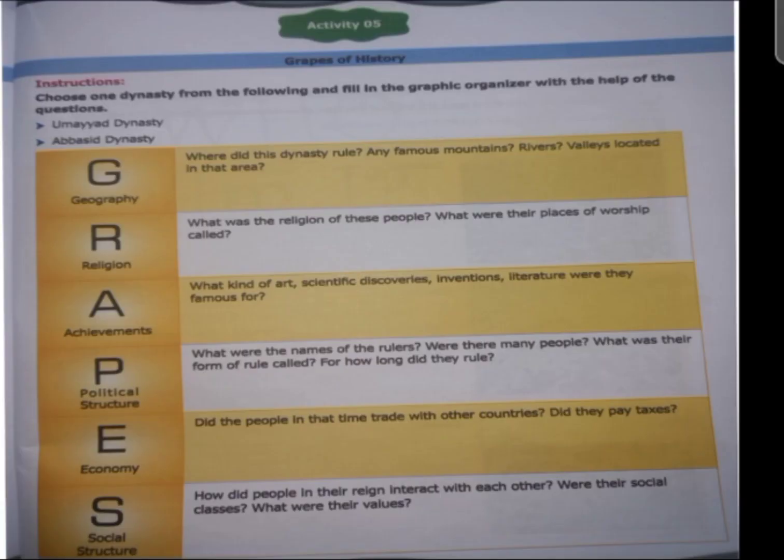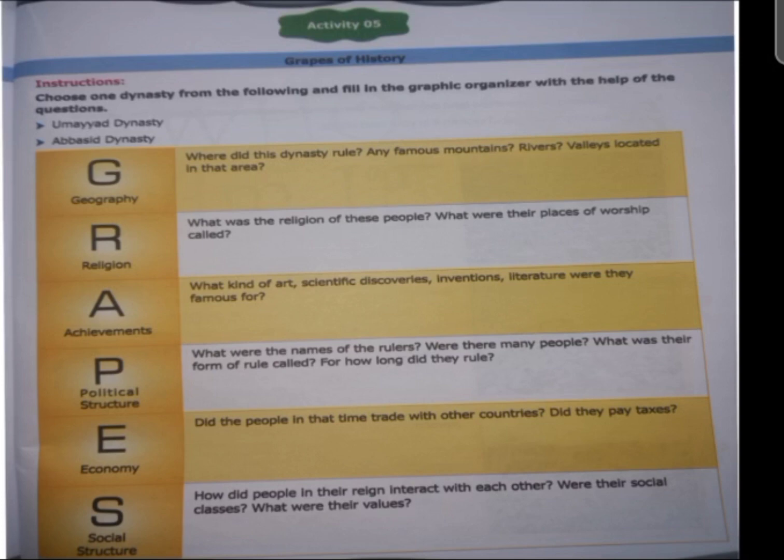So the next one is an activity for you from history. There are some points, and you have to choose one dynasty among Umayyad and Abbasid. You will take information about it. The first one is: where did this dynasty rule? Any famous mountains, rivers, valleys in that area. You will read both your chapters of unit number 1, chapter number 1 and 2, and you will collect information from these chapters.